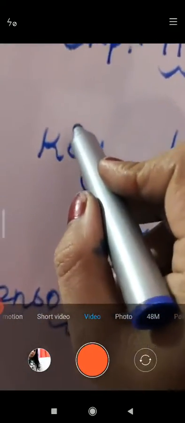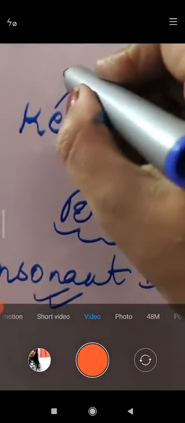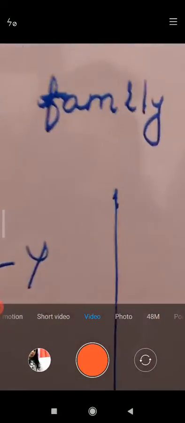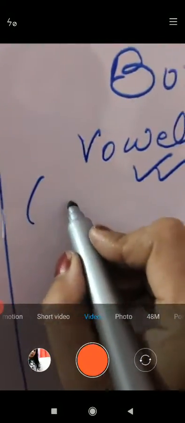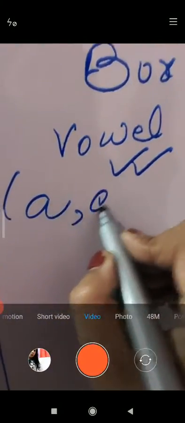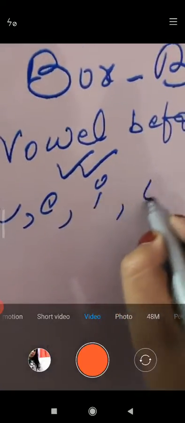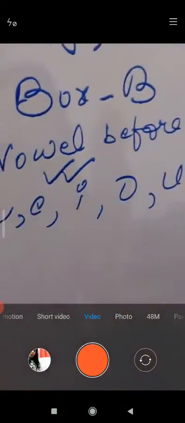Now choose the word KEY. Before Y, E is what? E is a vowel. A, E, I, O, U. Vowels you have learnt. These are the vowels. So recognize it.